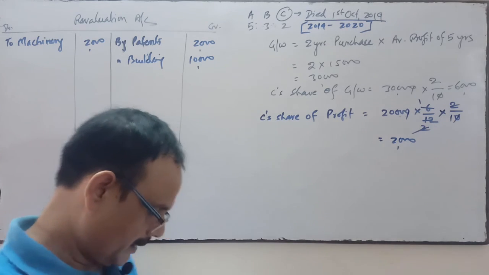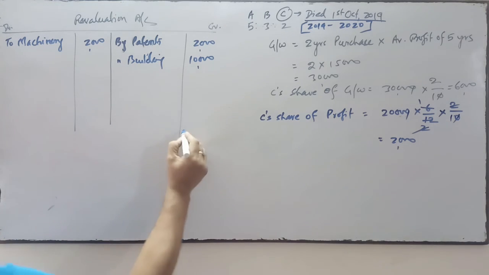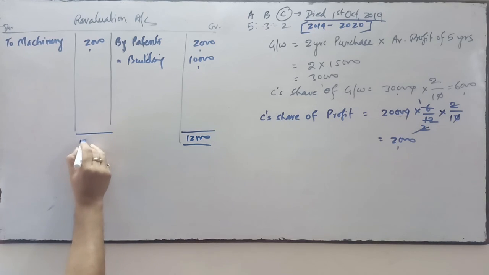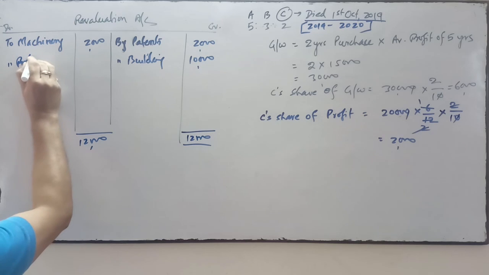Now here we will calculate the revaluation profit or loss. This side is 12,000. This side credit exceeds the debit, so it's a profit. Profit on revaluation.